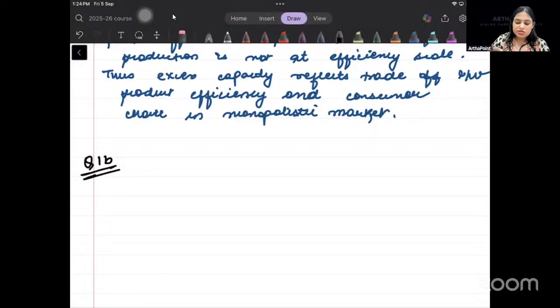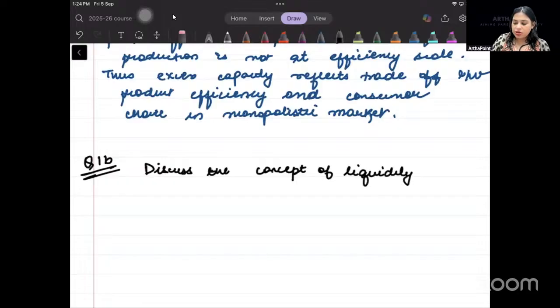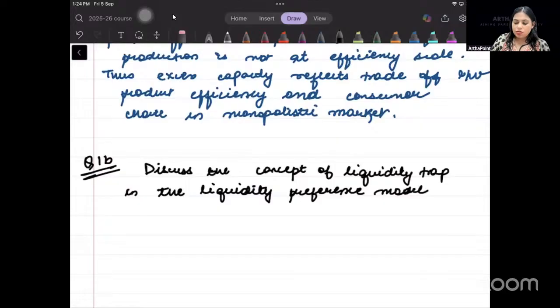So the question says, discuss the concept of liquidity trap in the liquidity preference model of interest. In the liquidity preference model of interest. Try to do this yourself, then we will do it.